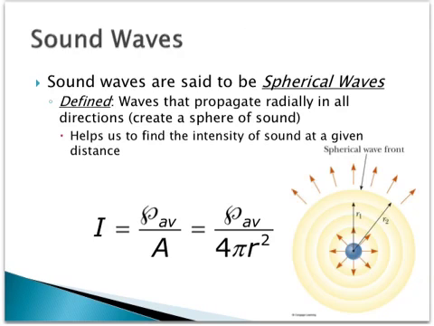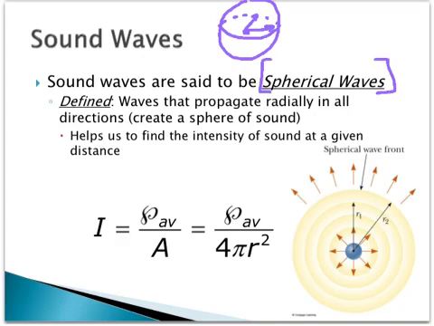Now we're going to go into another intensity scale in a second, but before I jump ahead, sound waves, talking about intensity, are also said to be what are called spherical waves. If you think of what a sphere is, given some point, say the center, a sphere is a three-dimensional object about that center point. So if you think of any sound source, that source is going to emit sound in all directions.